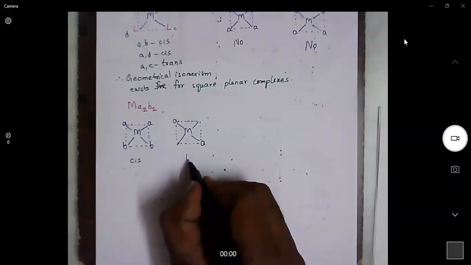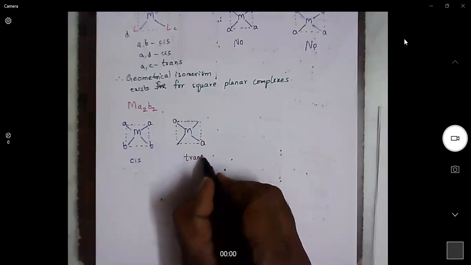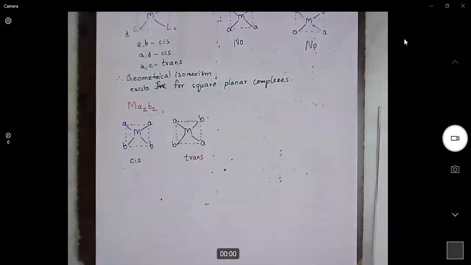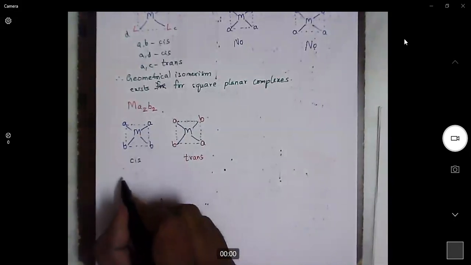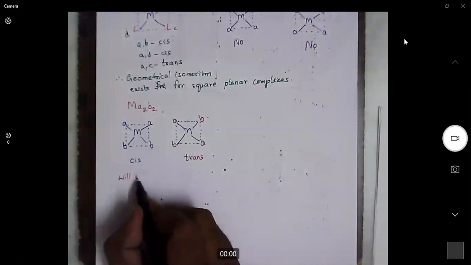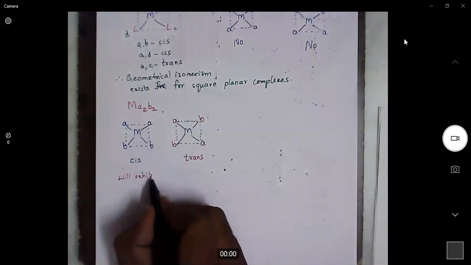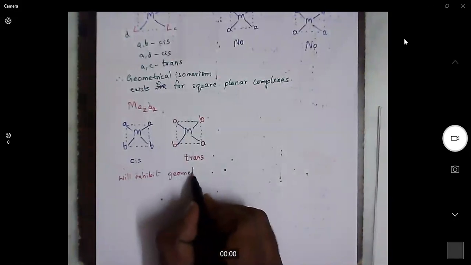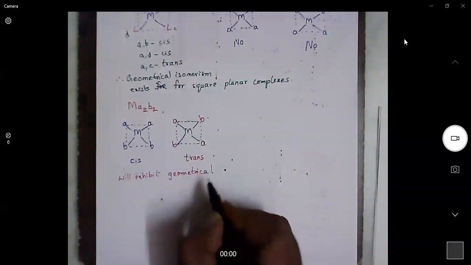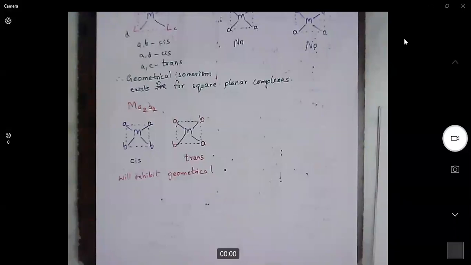Now we can also place both the B ligands at trans positions. So the MA2B2 complex will exhibit geometrical isomerism.